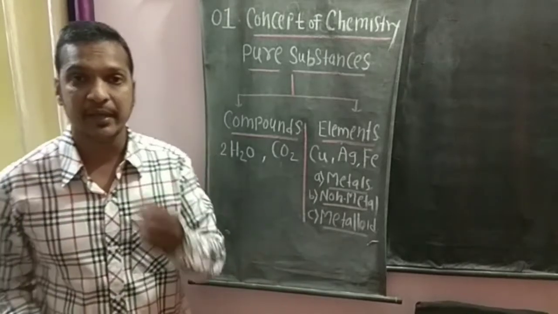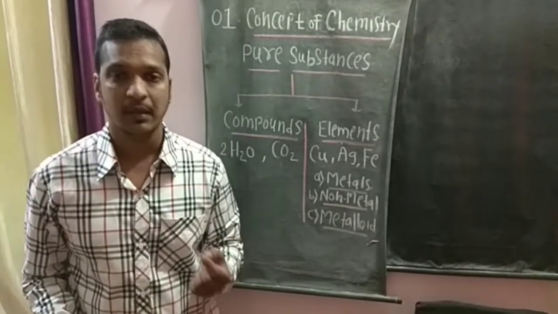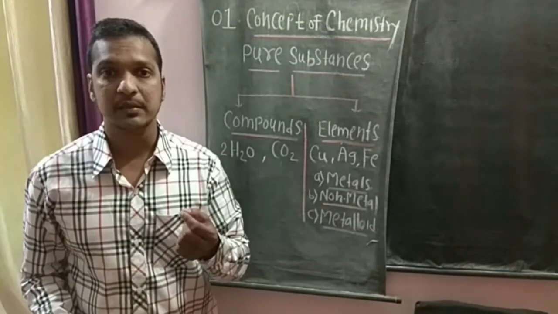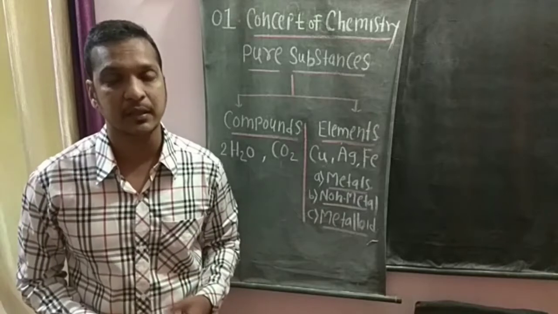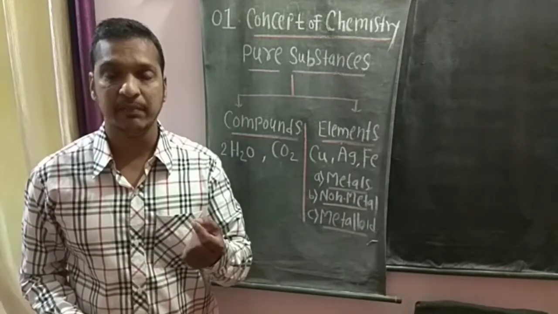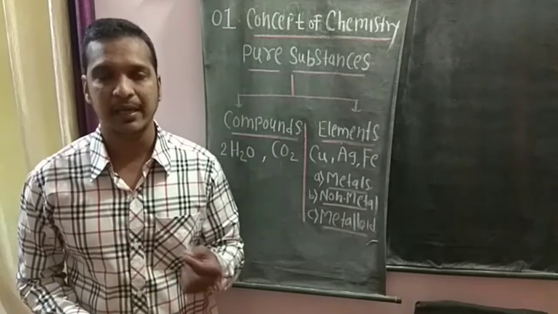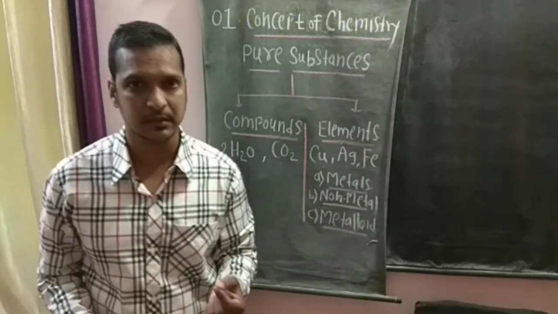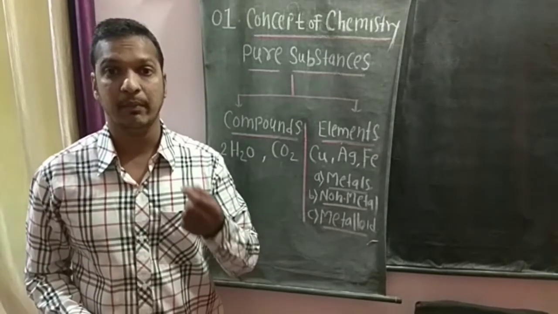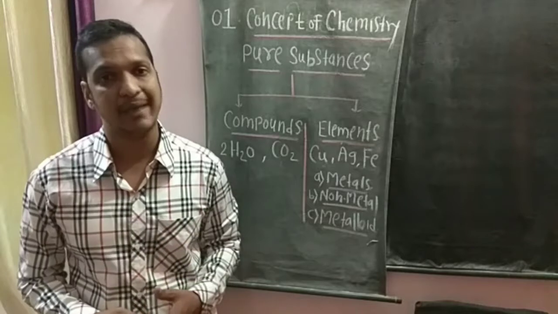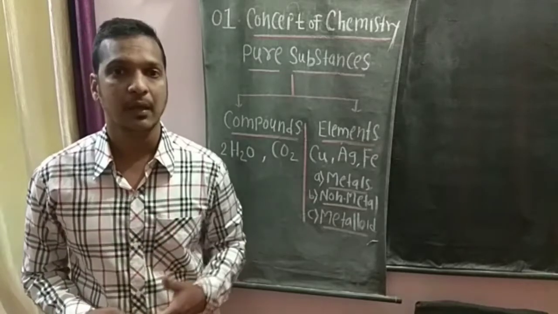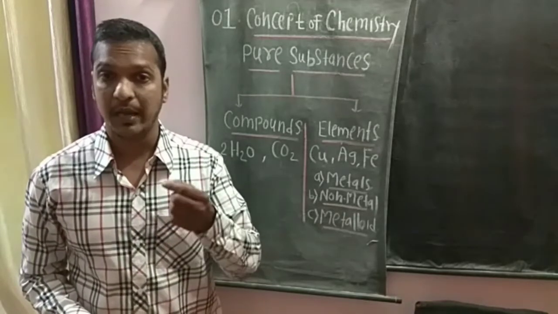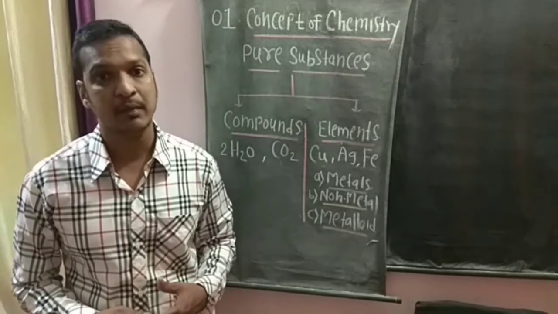We can say that metals have a shiny appearance, metals are good conductors of heat and electricity, and metals are malleable and ductile. Malleable means metals can be hammered into thin sheets. For example, aluminium is most malleable, and gold is malleable. Aluminium is used to make aluminium foil.